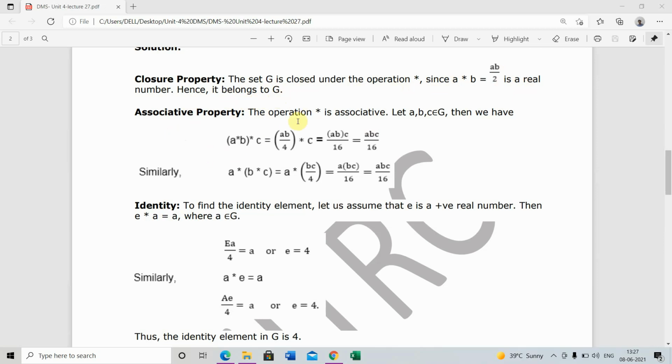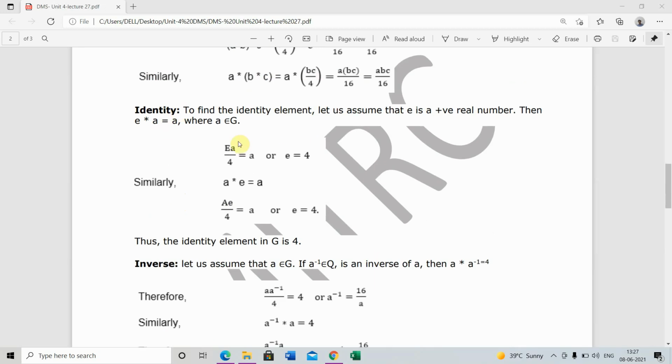Associative property: the operation star is associative. Let a, b, c belong to G, then we have (a star b) star c equals ab upon 4 star c equals abc upon 16. Similarly, a star (b star c) equals a star bc upon 4 equals abc upon 16. Identity. To find the identity element, let us assume that e is a positive real number.